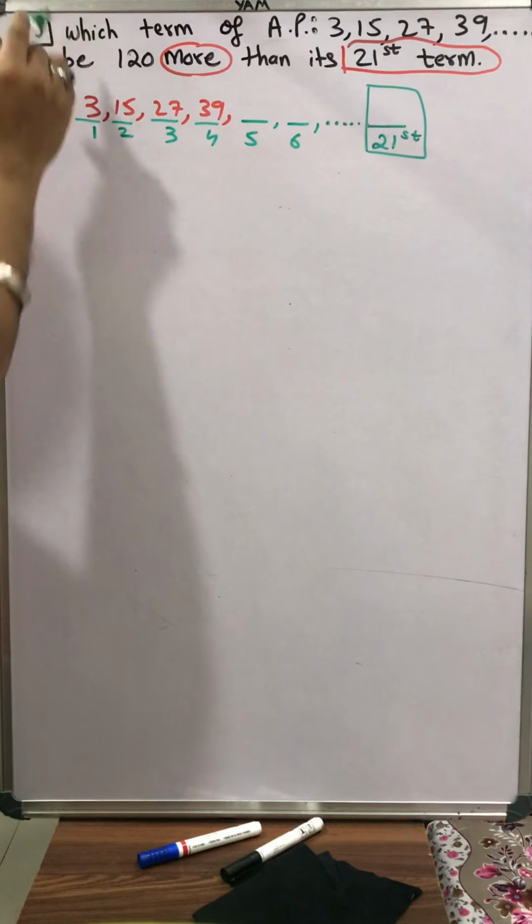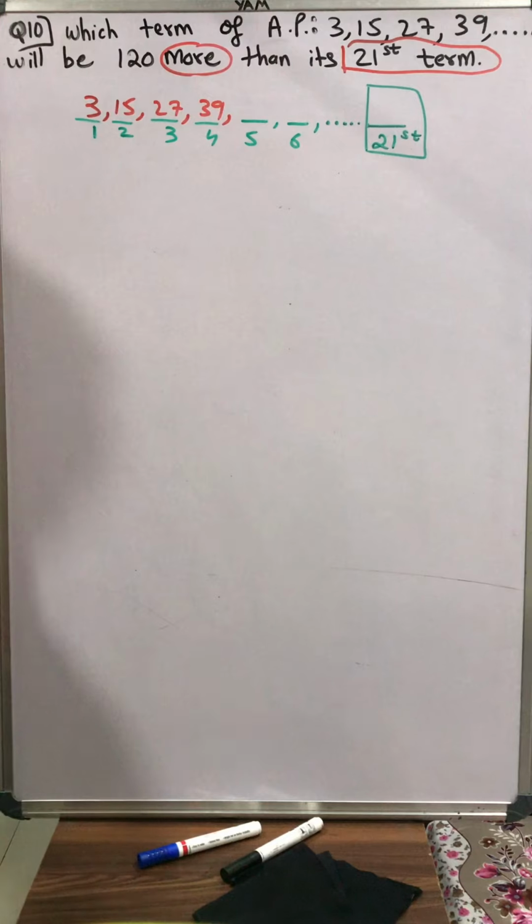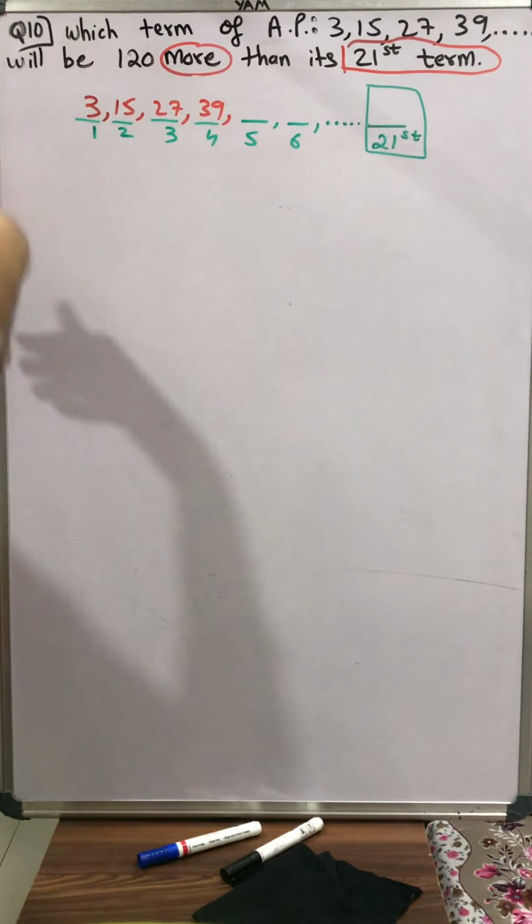But what is given here? Which term of the AP will be 120 more? ऐसा कौन सा term होगा ये AP में जो 120 से ज्यादा होगा, प्लस होगा?